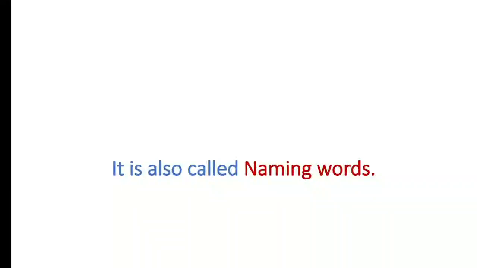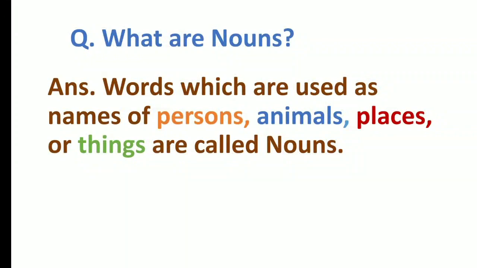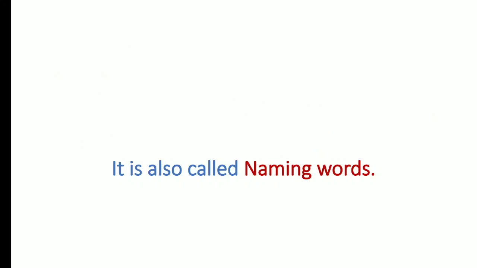So now you know what are naming words or what are nouns. Again I will tell you, it's been done in the previous class itself. Just check. So what are nouns? We have just seen that any word which is used as names of person, animal, place or thing is called noun. So I guess children this is clear with you, and that is why it is called naming word. Noun is a name and that is why it is called a naming word. This much is clear to you.